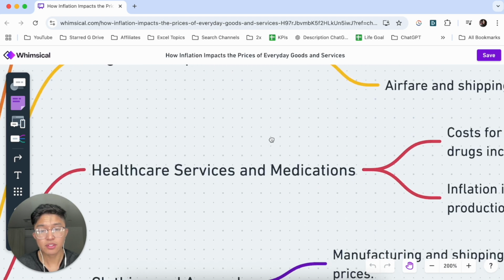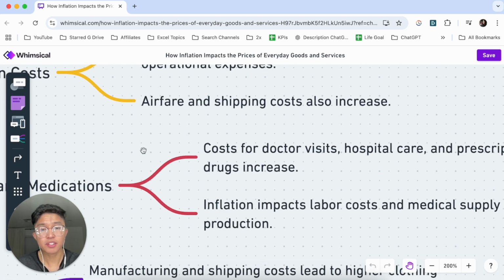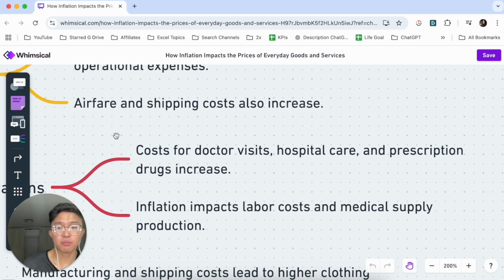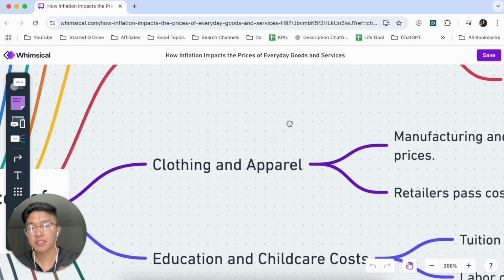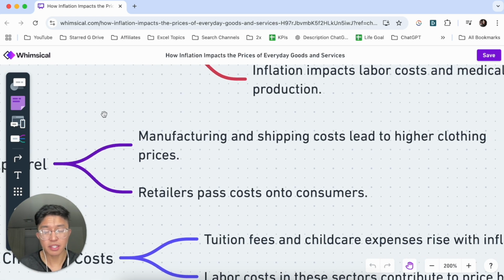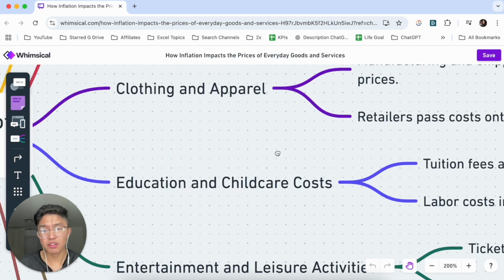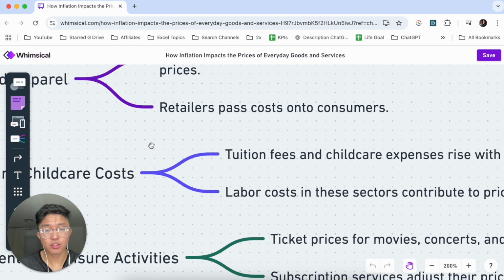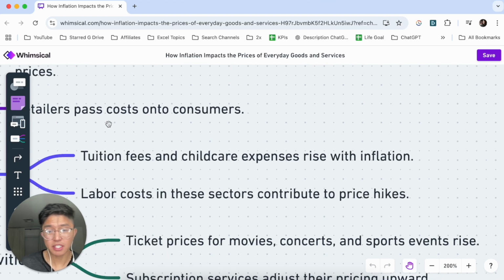With healthcare services and medications, costs for doctor visits, hospital care, and prescription drugs increase. Inflation impacts labor costs and medical supply production. With clothing and apparel, manufacturing and shipping costs lead to higher clothing prices, and retailers pass costs onto customers. With education and childcare costs, tuition fees and childcare expenses rise with inflation, and labor costs in these sectors contribute to price hikes.